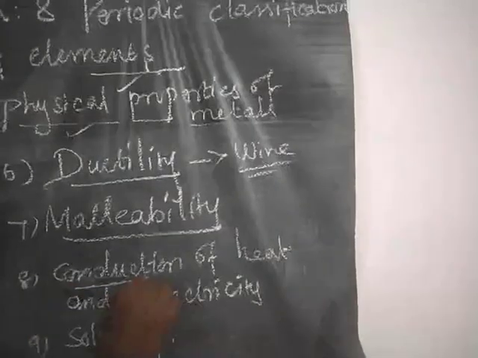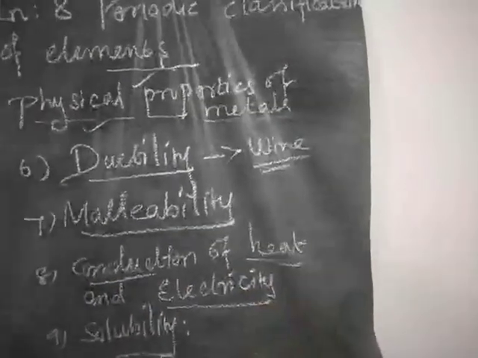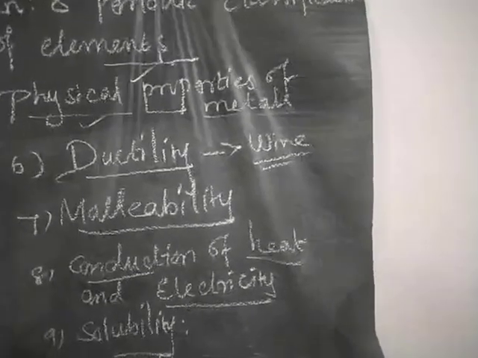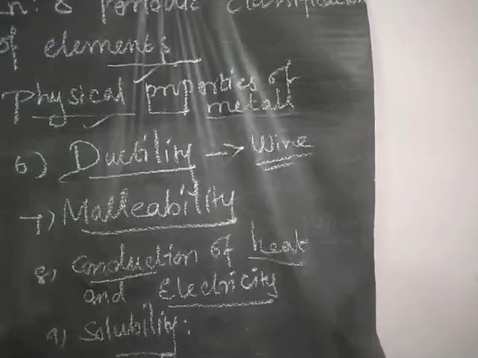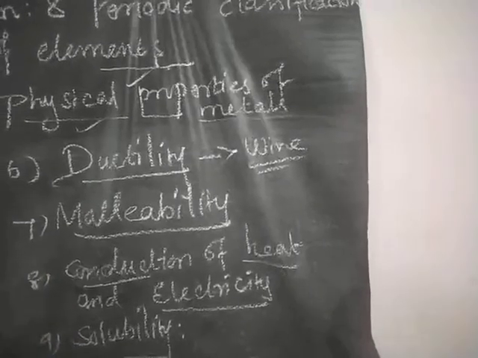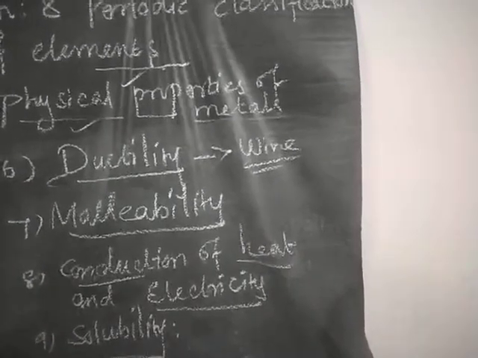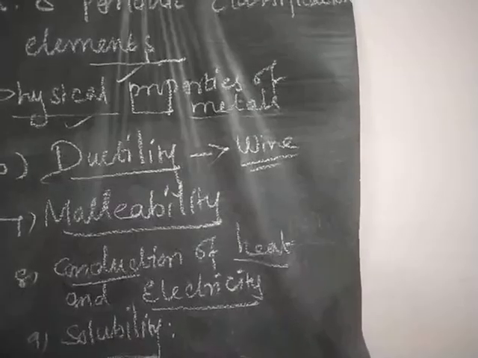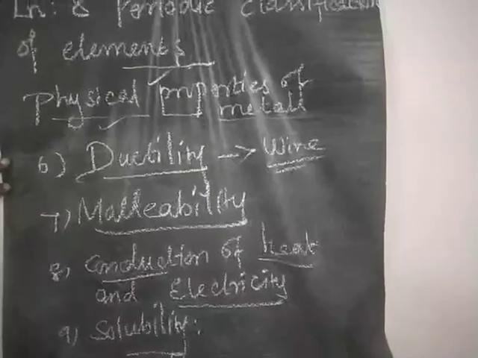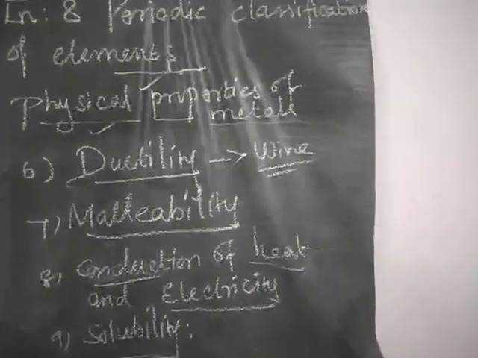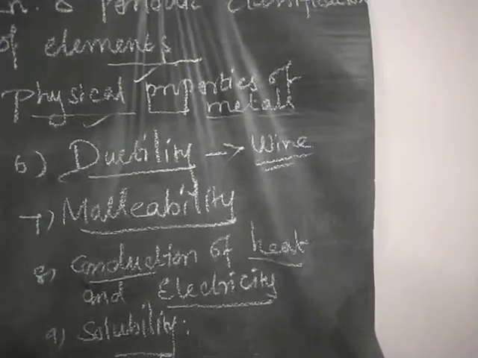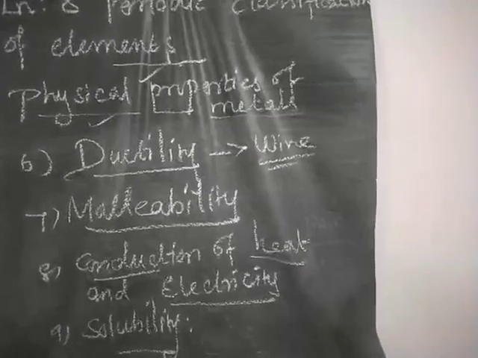Last, the eighth one, conduction of heat and electricity. Usually metals are good conductors of what? Heat and electricity. In our home we use electric cables, and those cables are made of copper metal. In our kitchens some vessels are made of silver or something. Silver and copper are very good conductors of heat and electricity. Last one, solubility.